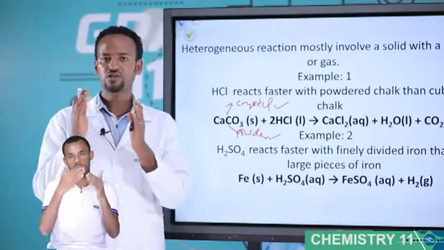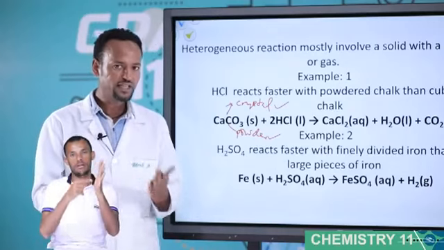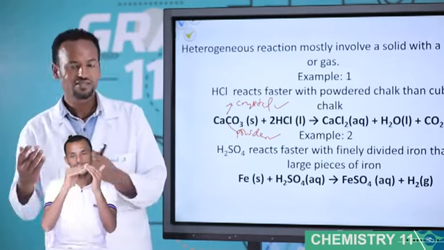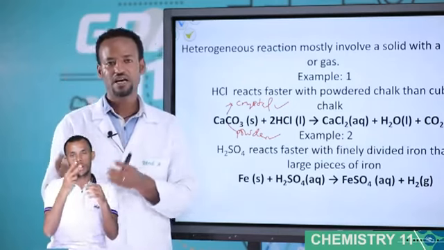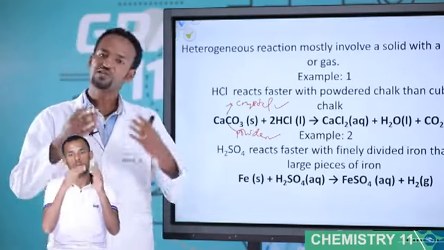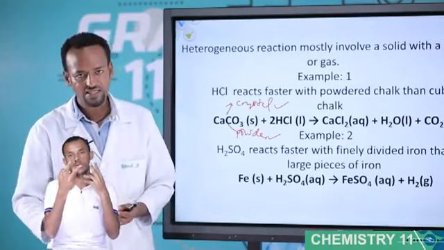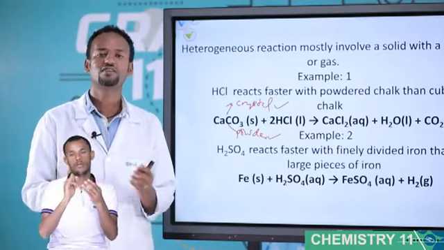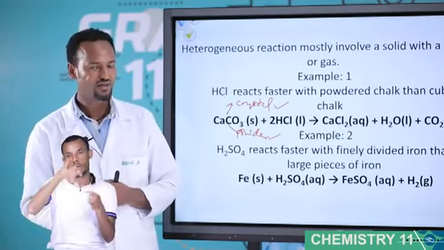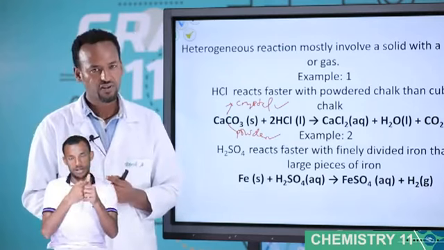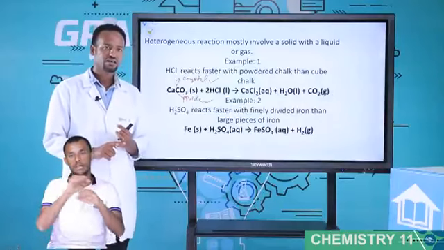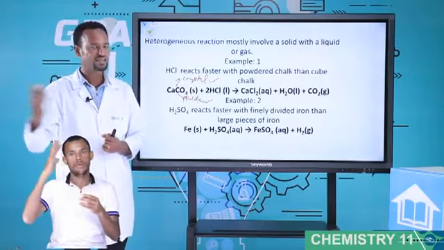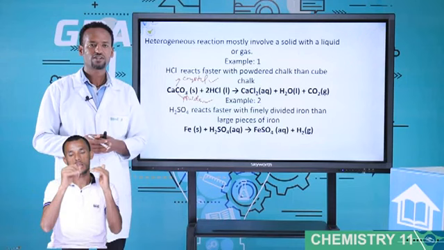The rate expression for reactant uses a negative sign. Why a negative sign? Because the concentration of the reactant decreases with time. The rate expression for product uses a positive sign. The positive sign indicates the concentration of the product increases with time. Also, the other point is factors that affect the rate of chemical reaction. One is what? Nature of reactant. Two, surface area. And in the next class, we will discuss the other factors that affect rates of reaction.